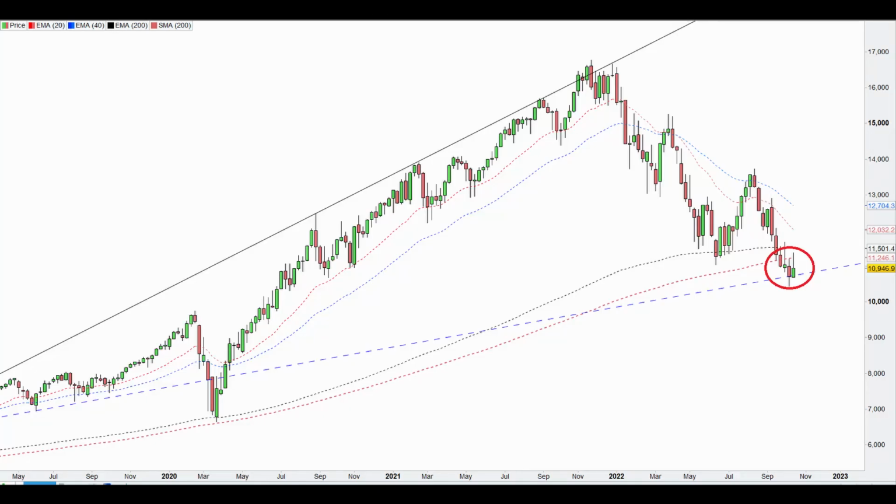If we look at the weekly chart, we can see price backtesting the 200-week moving average around 11,246. As long as price remains below that, it is hard to get bullish on the Nasdaq 100. Getting above that in the short term is critical for any rally to be sustainable.